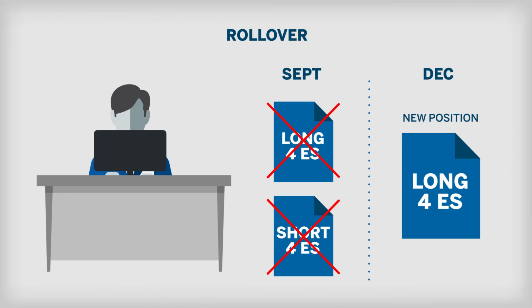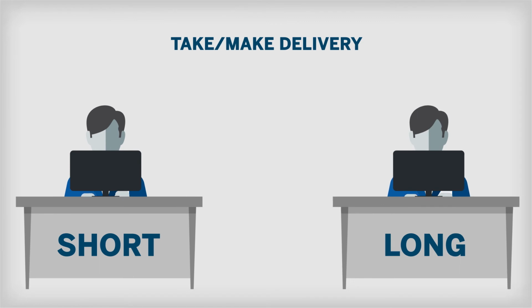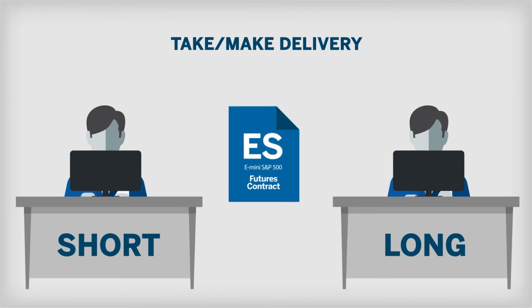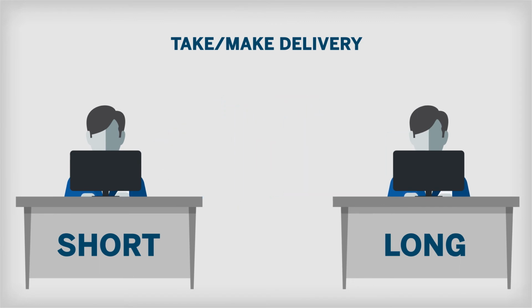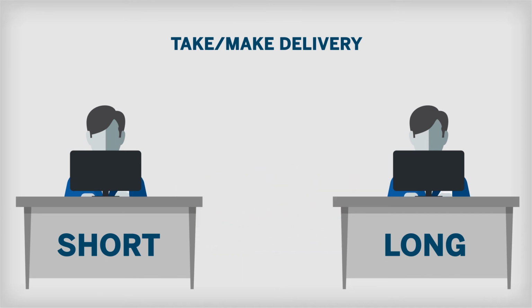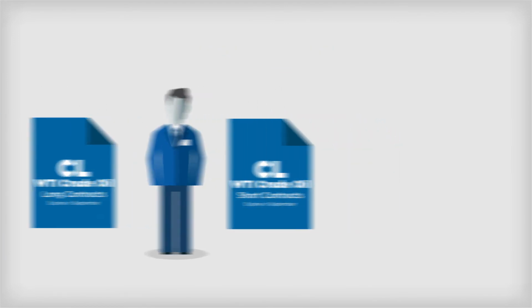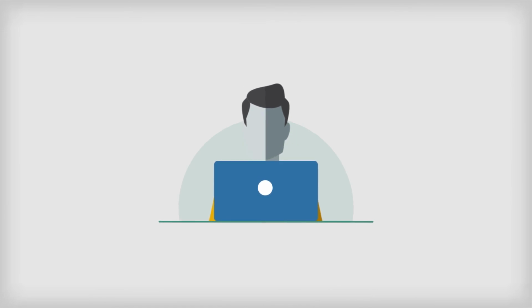If a trader has not offset or rolled his position prior to contract expiration, the contract will expire and proceed to settlement. At this point, a trader with a short position will be obligated to deliver the underlying asset under the terms of the original contract. In some markets, this will take the form of physical delivery, and in other markets, it will be settled through a cash delivery. You have choices when it comes to expiration with your futures positions. Understanding your options for managing expiration is an important aspect of managing your trading account.